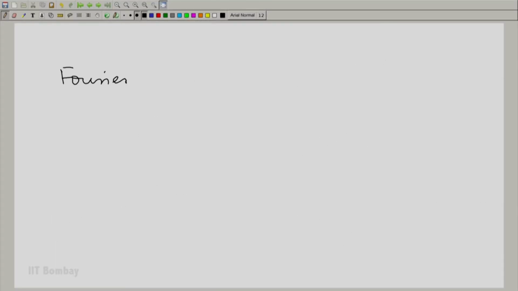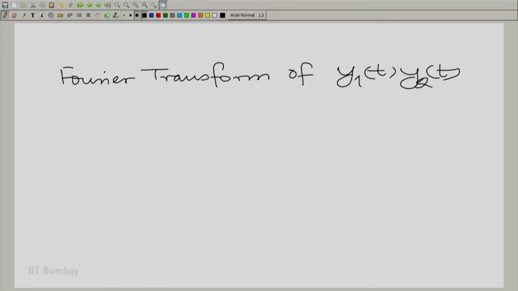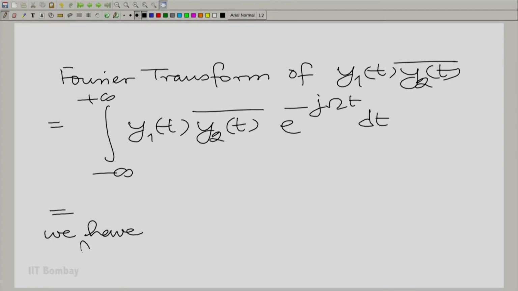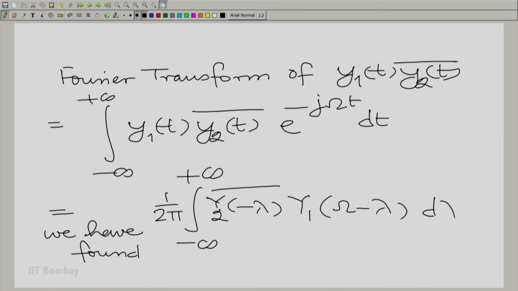It essentially means the Fourier transform of y1(t) y2 bar (t) is essentially the integral from minus to plus infinity of y1(t) y2(t) bar e raised to the power minus j omega t dt, and this we have found to be this expression.